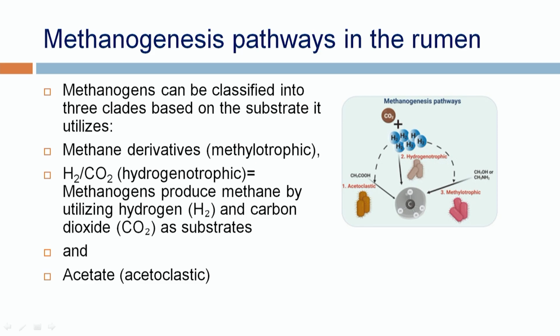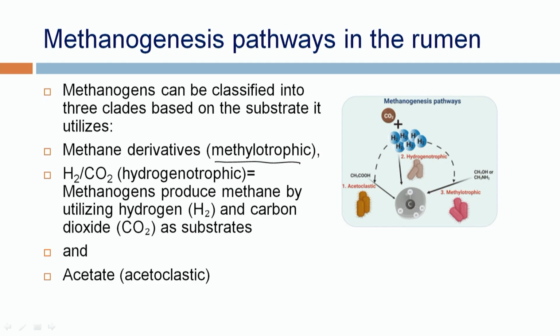What are the different pathways or substrates used by the methanogens for the production of methane? There are basically three substrates used by methanogens. The first is the methylotrophic methanogens, which use methyl groups as a substrate for the production of methane.